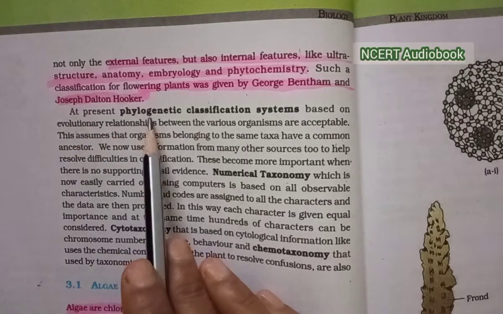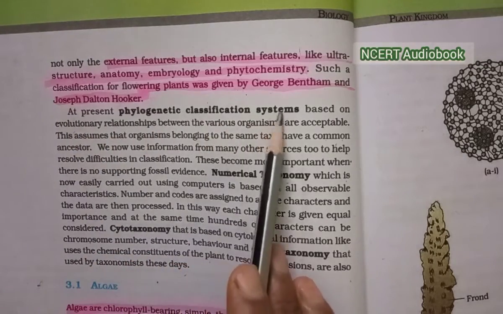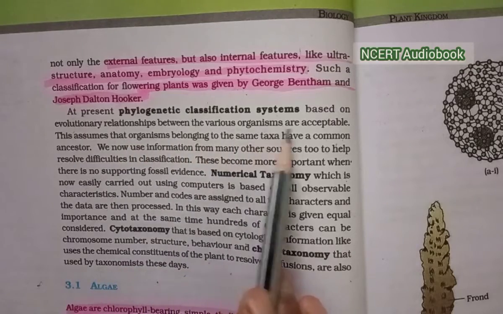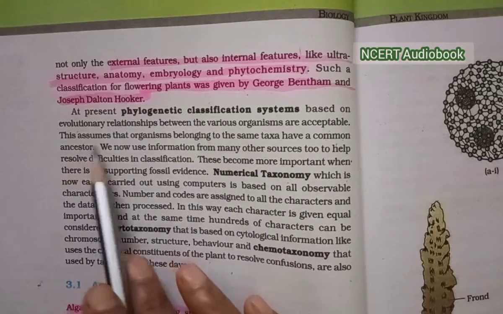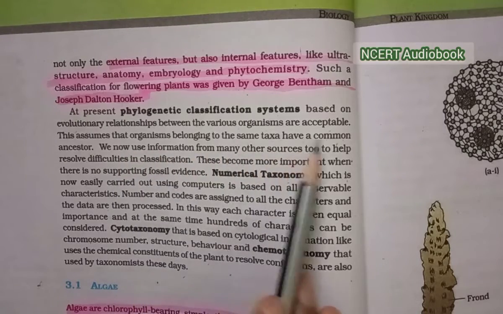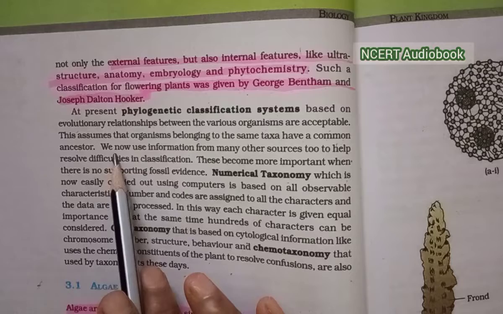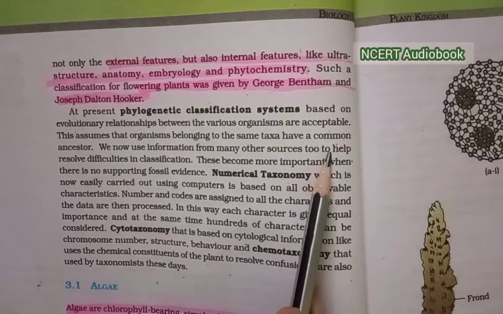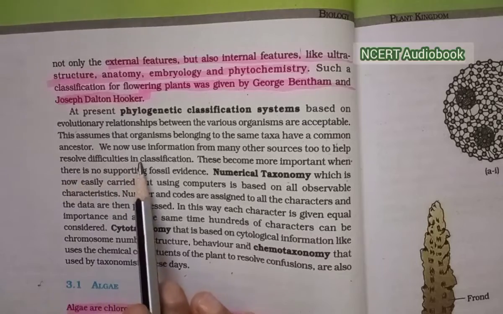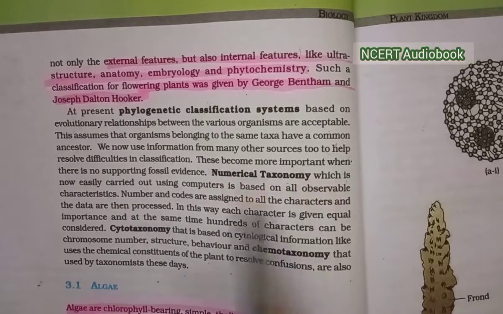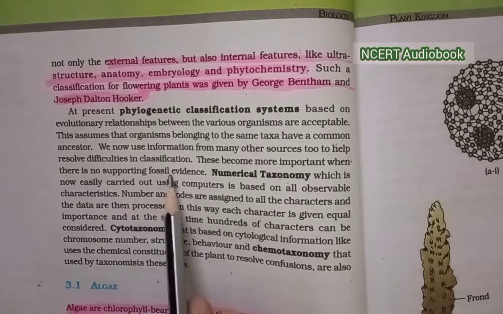At present, phylogenetic classification systems based on evolutionary relationships between the various organisms are acceptable. This assumes that organisms belonging to the same taxa have a common ancestor. We now use information from many other sources to help to resolve difficulties in classification. These become more important when there is no supporting fossil evidence.